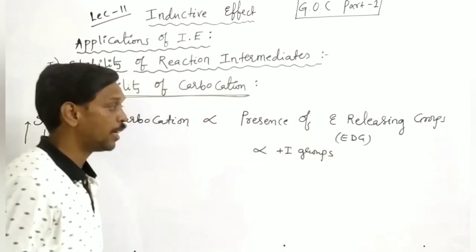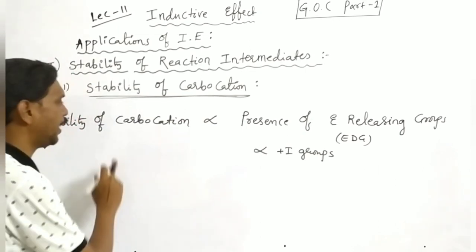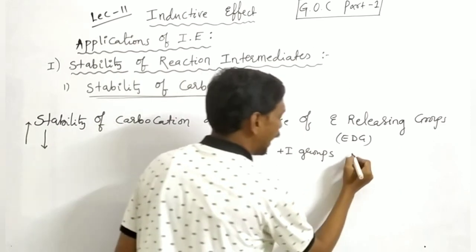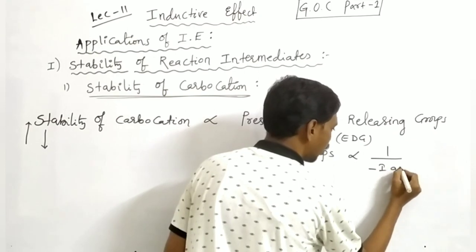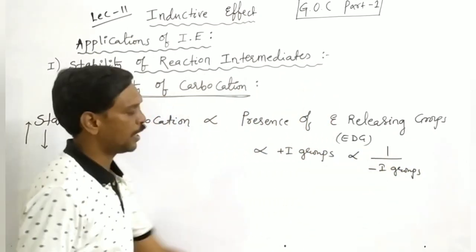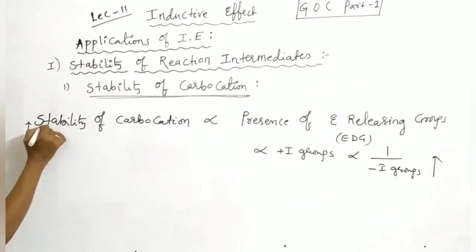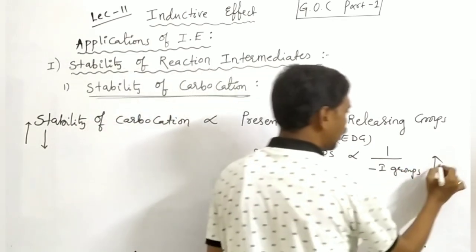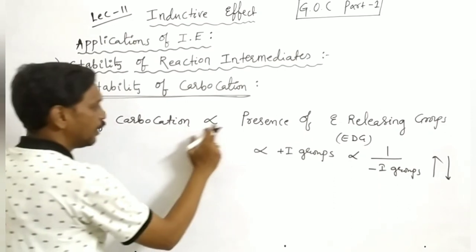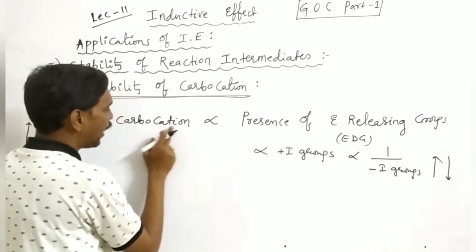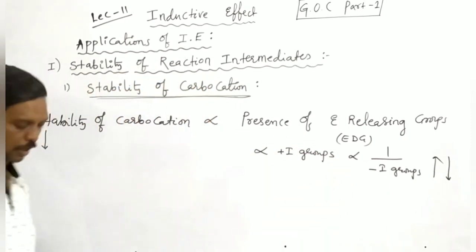Positive I group. If negative I groups are present, in between these two, they are inversely proportional with each other. So it means if the number of positive I groups increases, stability increases. If minus I groups decrease, stability increases. But here, between positive I and stability it is directly proportional, but between minus I and stability, they are inversely proportional with each other.